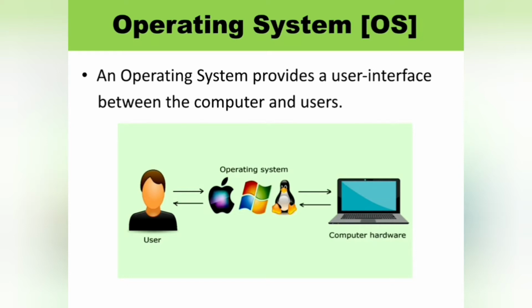We are the users. So the operating system provides an interface between the user and computer hardware so that the user can easily work on the computer using different software. Could you understand, children?